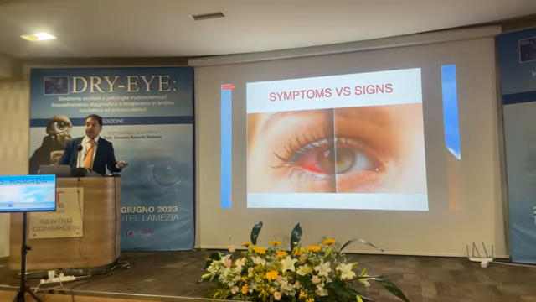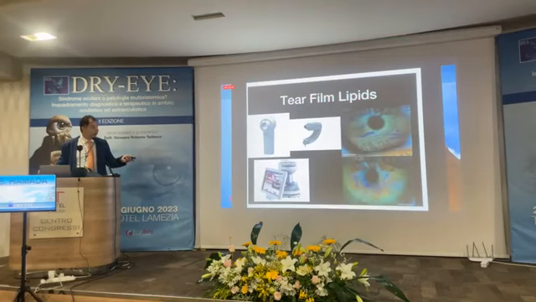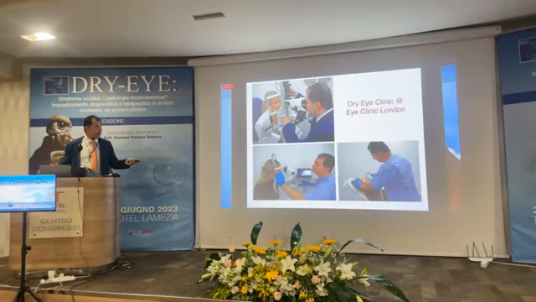And we know there's a big mismatch between signs and symptoms in dry eye, and that's why we need more tools now. Luckily, Scott and many previous speakers covered nicely how to use meibography and tear film thickness. Since we introduced that, it has become part of my dry eye assessments. Every patient will have a thorough slit lamp assessment. We go on to have the meibography, and then we use a lot of IPL.